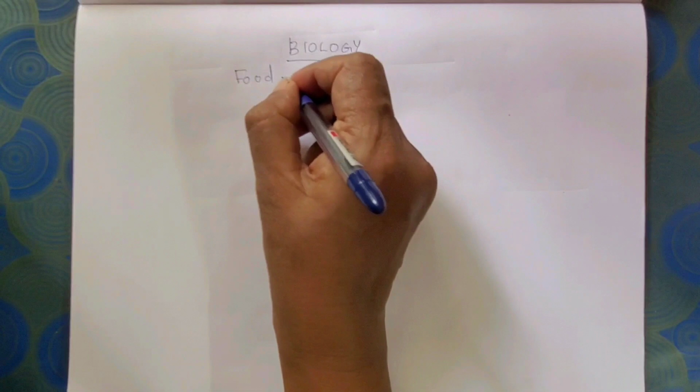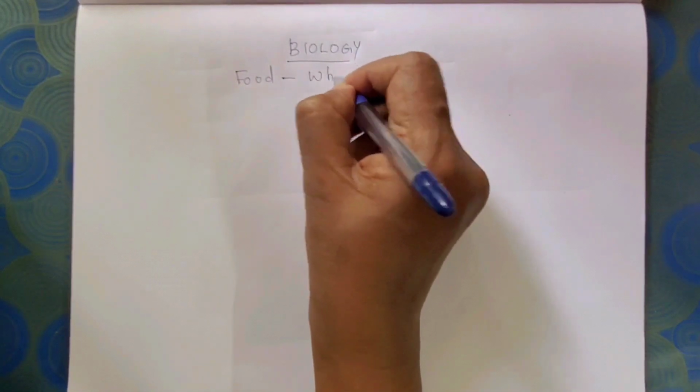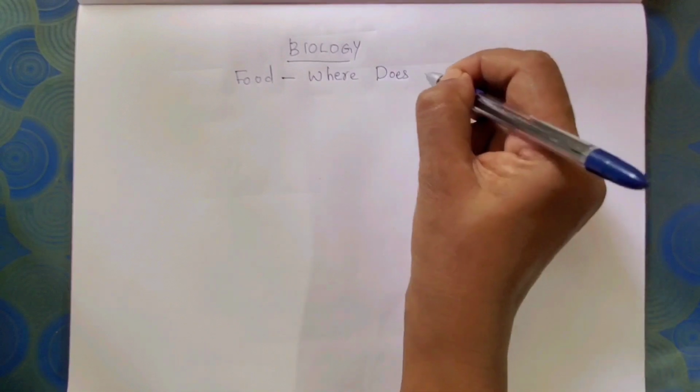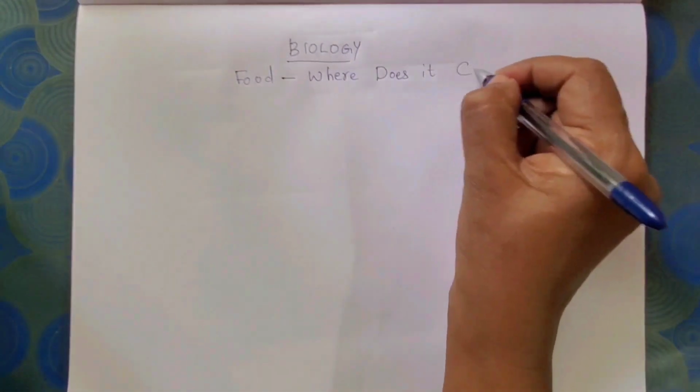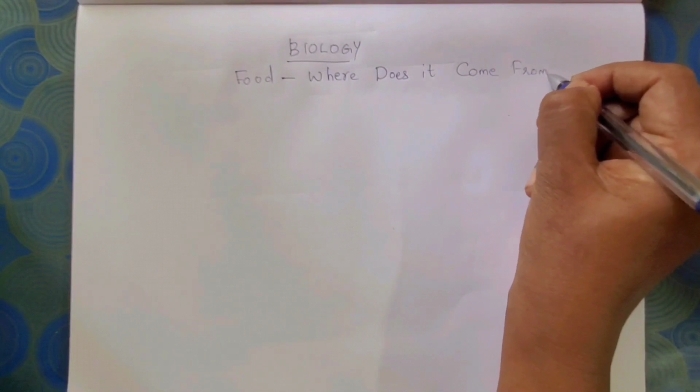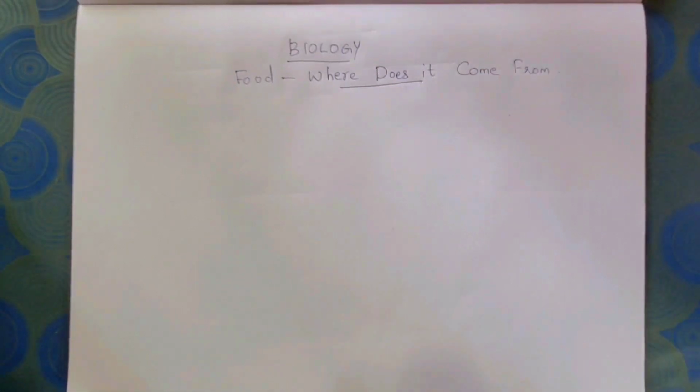And your first lesson in class 6 is food. Where does it come from? We all take food at different intervals every day.